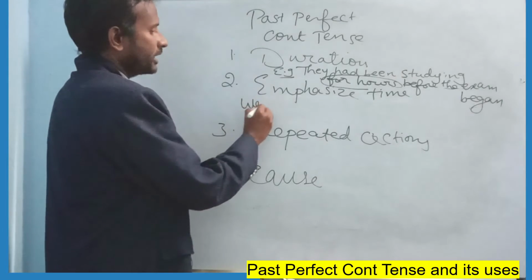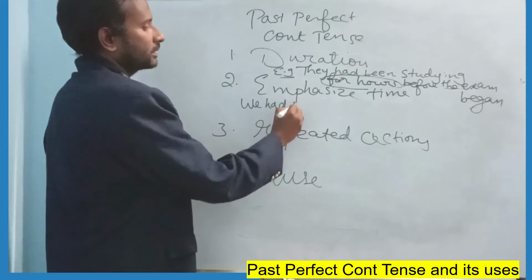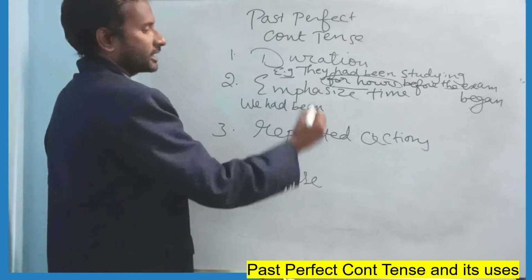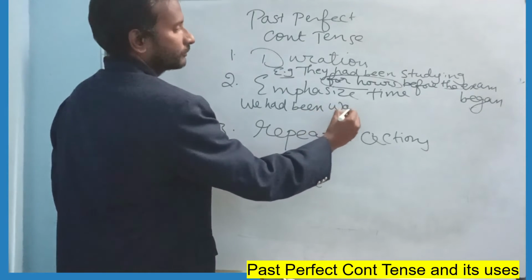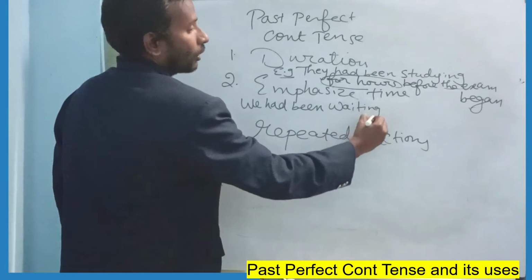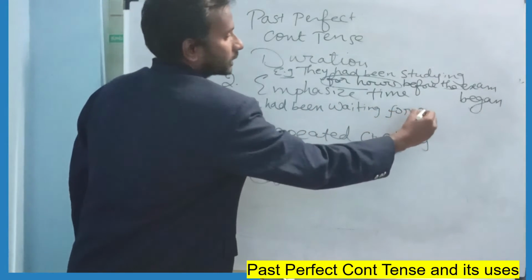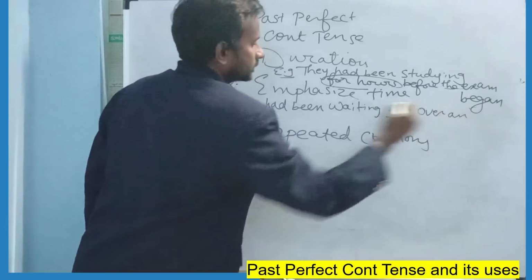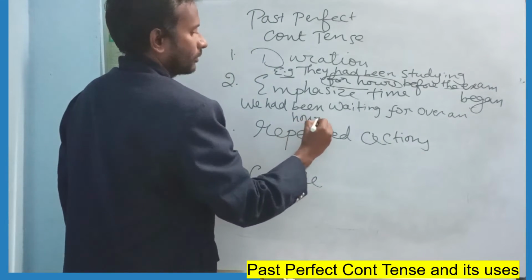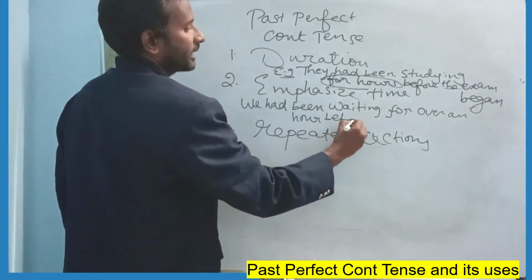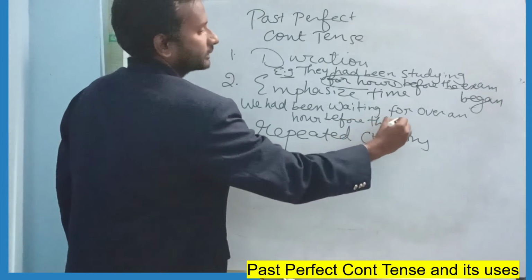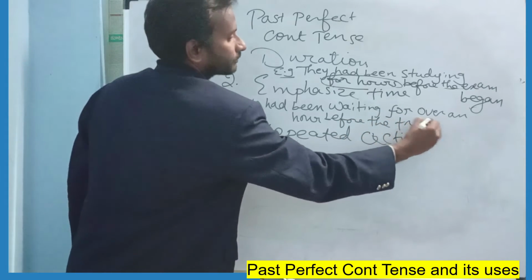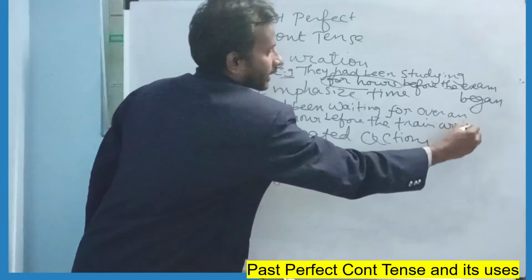We had been waiting. We had been. This is for emphasizing time. We had been waiting for over an hour before the train arrived.